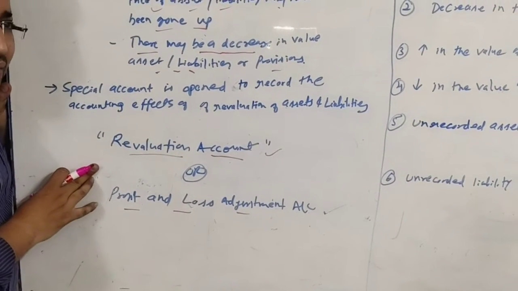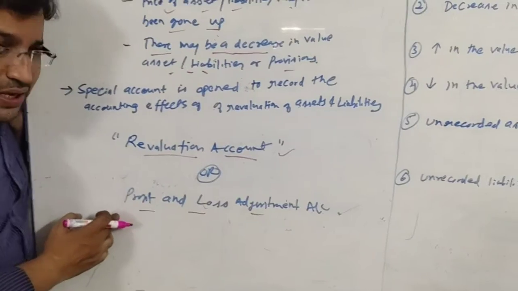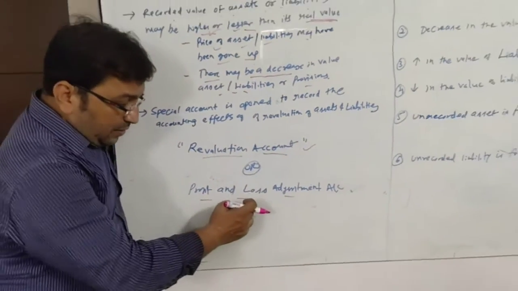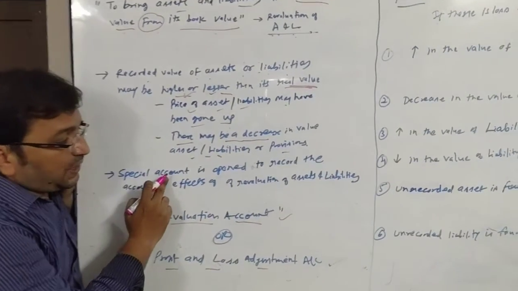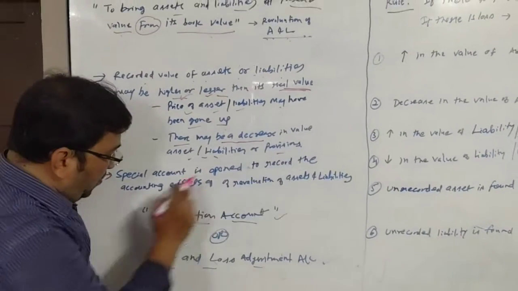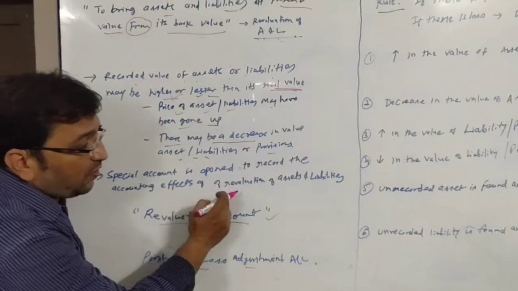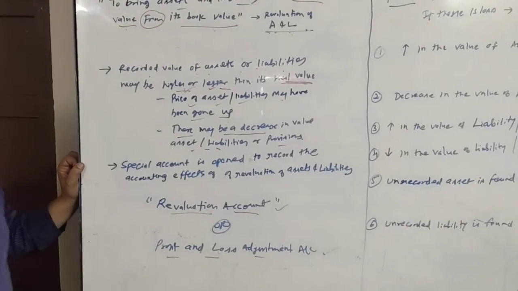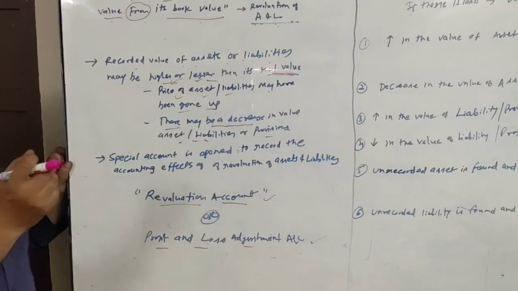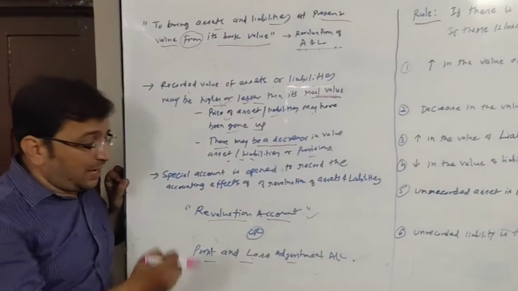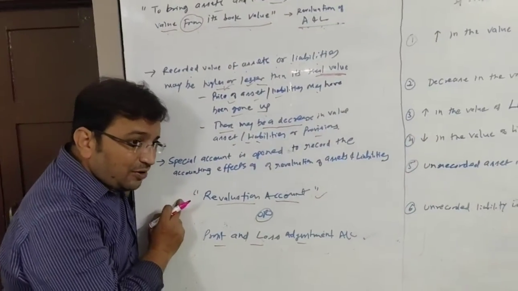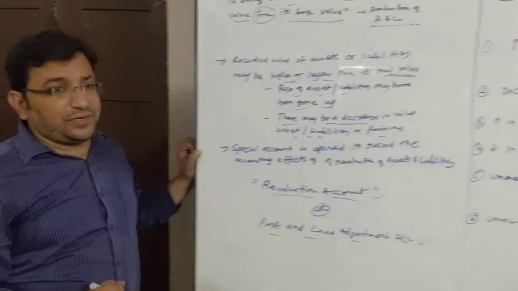Generally we call it revaluation account, but it is also known as profit and loss adjustment account. What is it here? A special account is opened to record the accounting effects of revaluation of assets and liabilities, to incorporate the changes in their value. This special account is known as revaluation account.